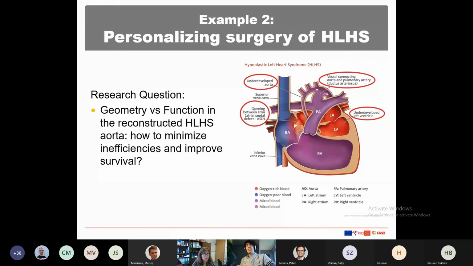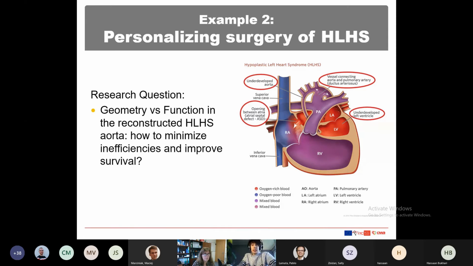Hypoplastic left heart syndrome is a disease that affects 1 out of 5,000 newborns, and basically the left ventricle is underdeveloped, and the right ventricle is responsible for the full circulation, so both the pulmonary and the systemic. The aorta is very small. The atrial septal defect is open, so it doesn't close, and then the blood mixes, and we have to pump much more blood from the right ventricle.